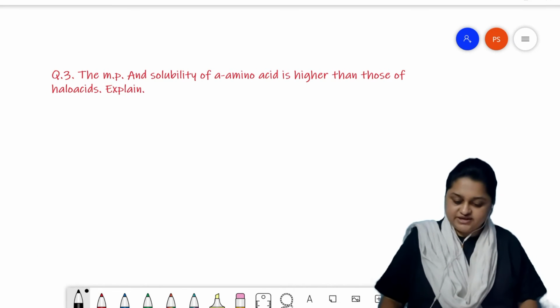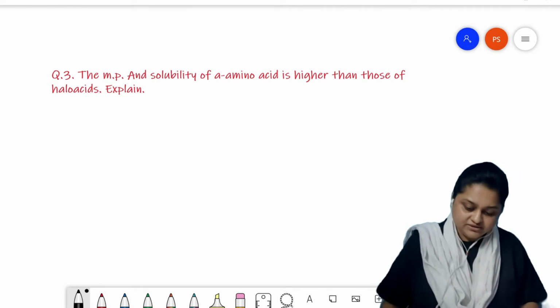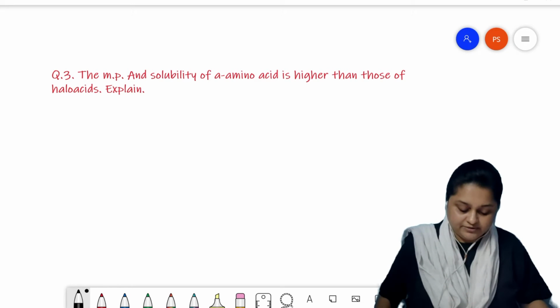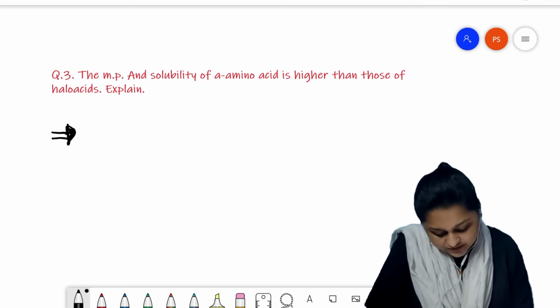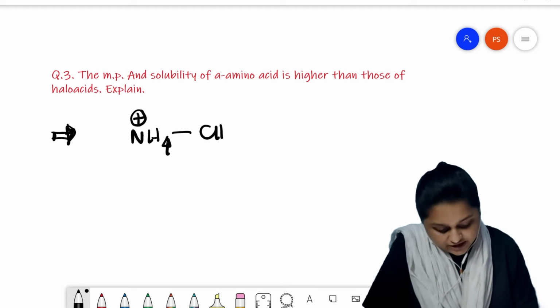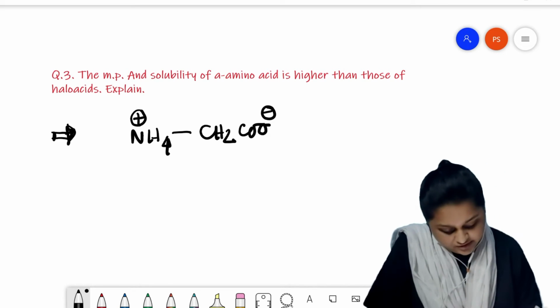Question number 3 is saying the melting point and solubility of alpha amino acid is higher than those of halo acids. Explain. Now, the structure of alpha amino acid is, let's take an example of NH3+ CH2 COO minus in the ionic form. This is the simplest alpha amino acid.